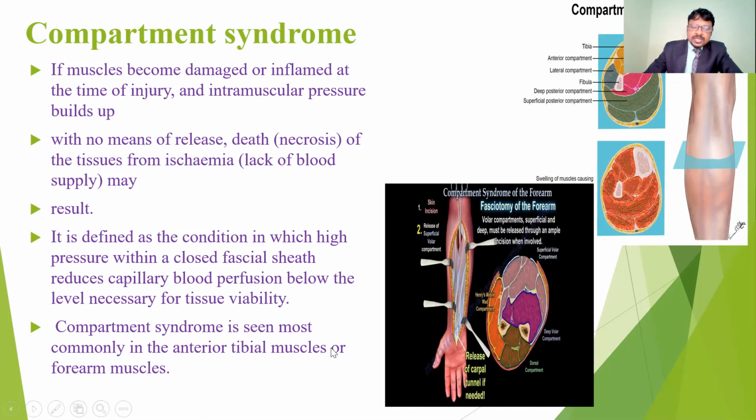The compartment syndrome is seen most commonly in the anterior tibial muscles or forearm muscles. Most probably it is the anterior tibial muscles in the leg as well as the forearm muscles. So these two areas are going to be more prone to get the compartment syndrome.